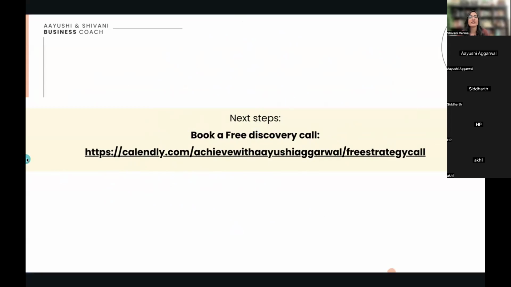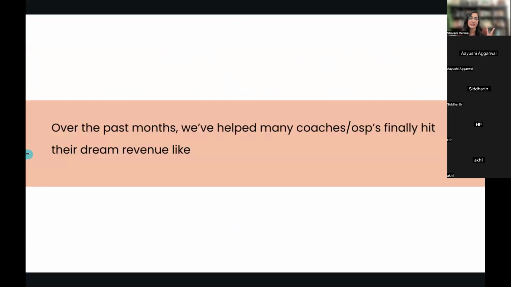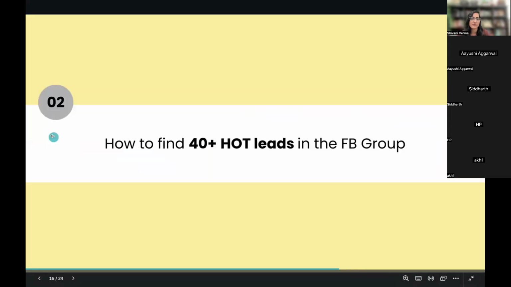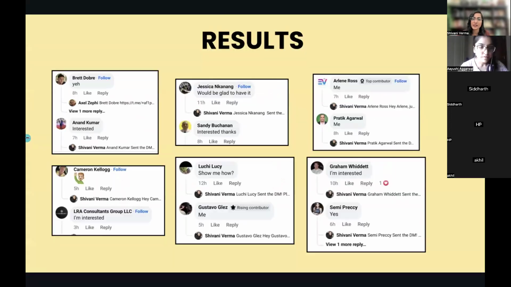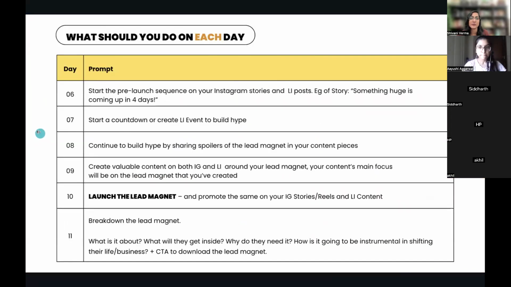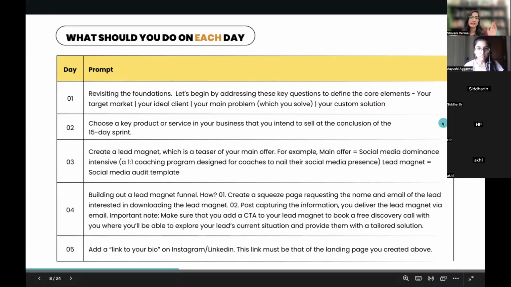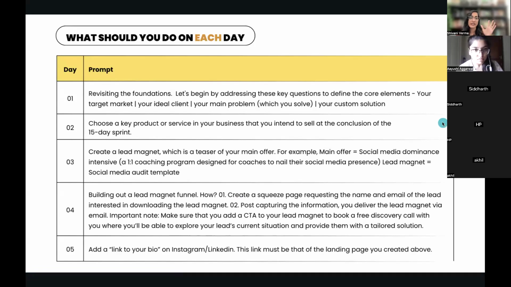Now if you have any questions about both the strategies, you can ask and we'll be happy to answer those questions as well. And if you want to take any screenshots, you can let us know. Maybe if you want to take screenshots of these slides, these are the 15 days, what exactly you need to do.